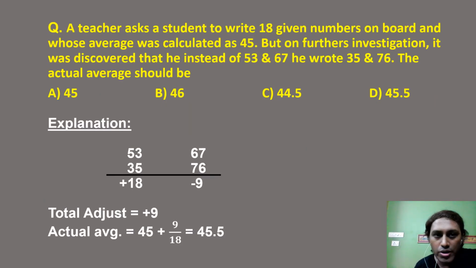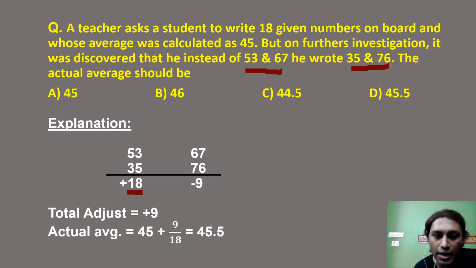So how do we solve this question? Guys, what are the key points here? You are supposed to write 53 and 67, but the student wrote 35 and 76. When you are supposed to write 53, he wrote 35, so he wrote 18 less.